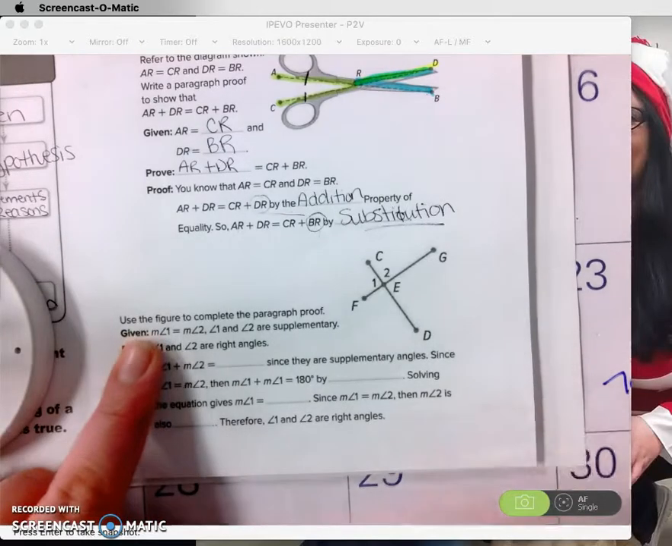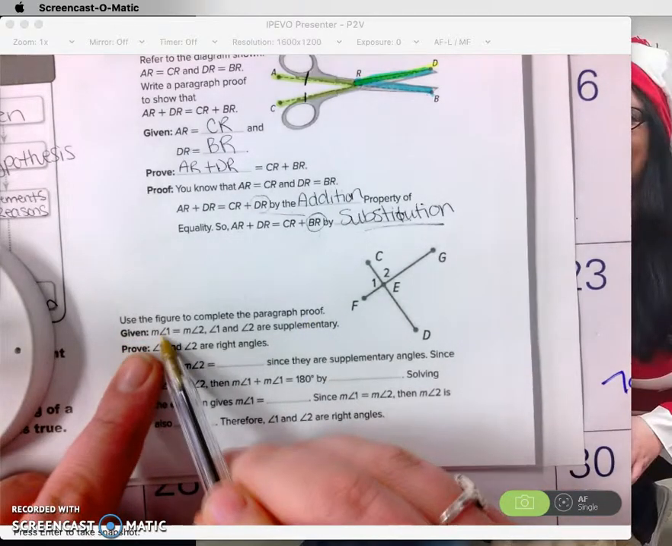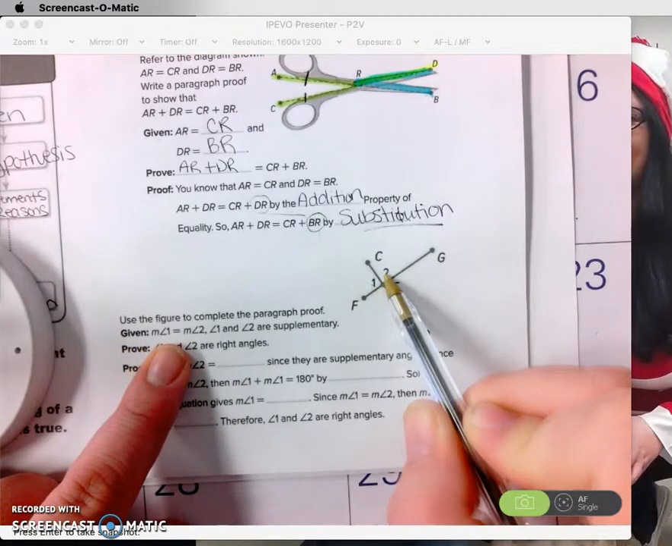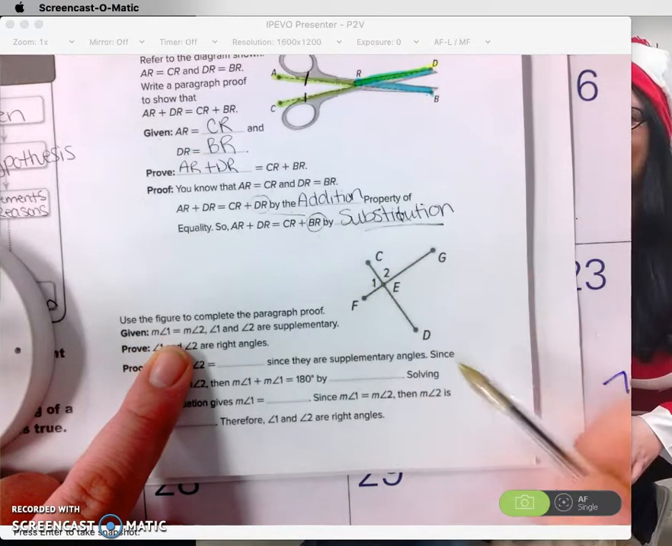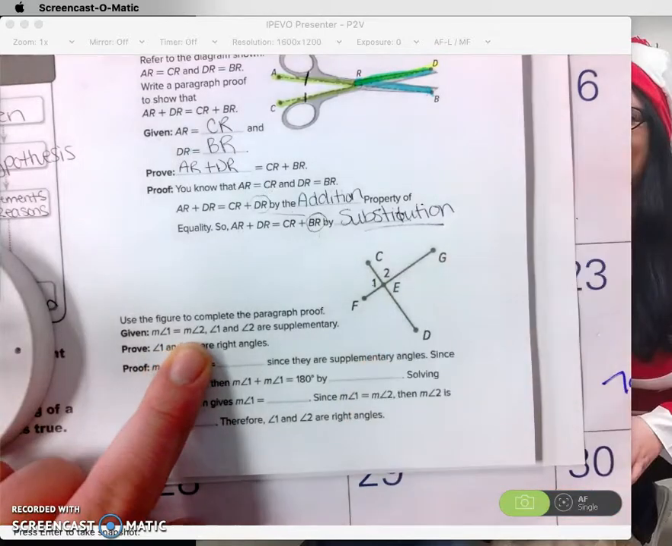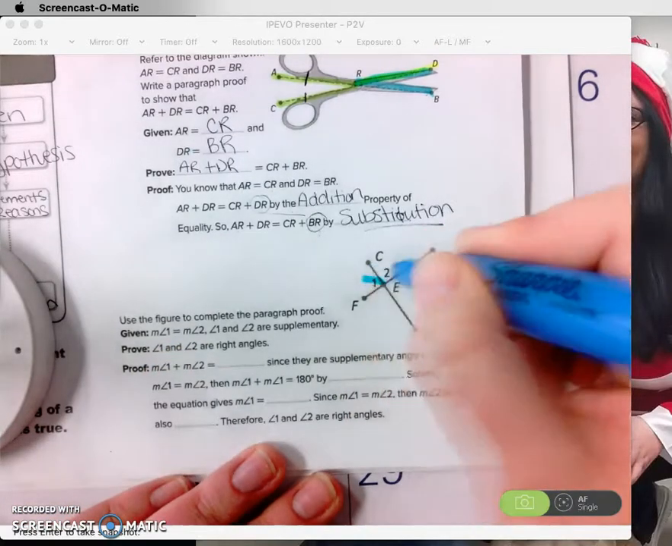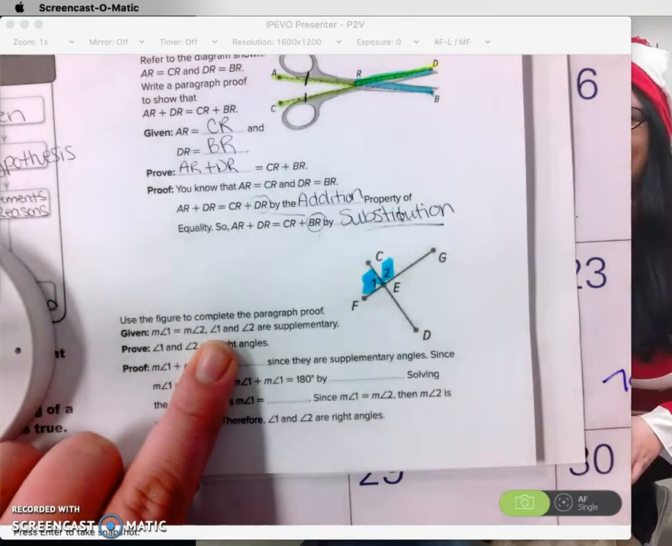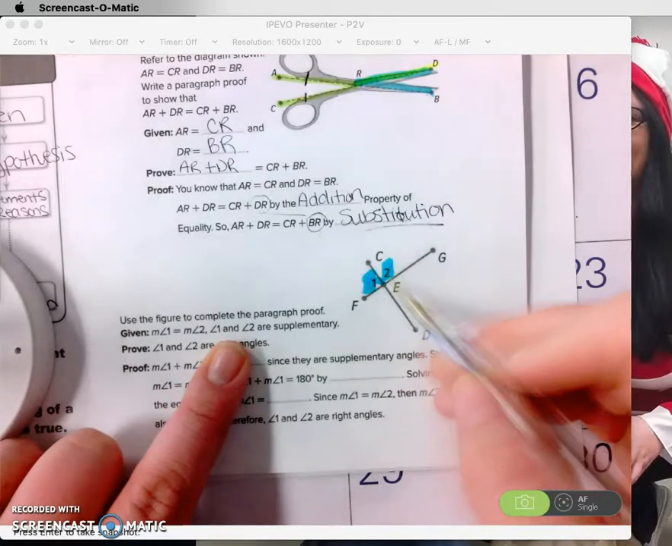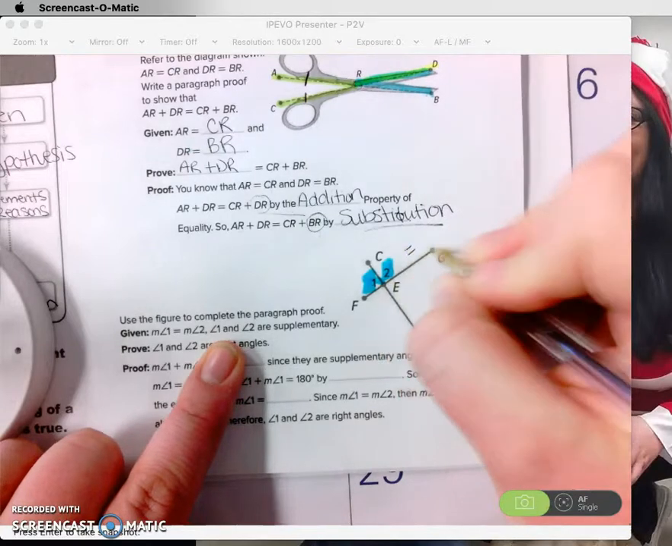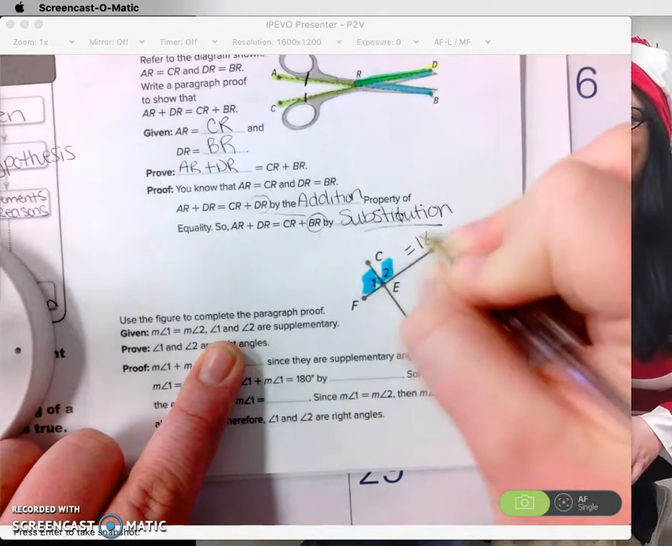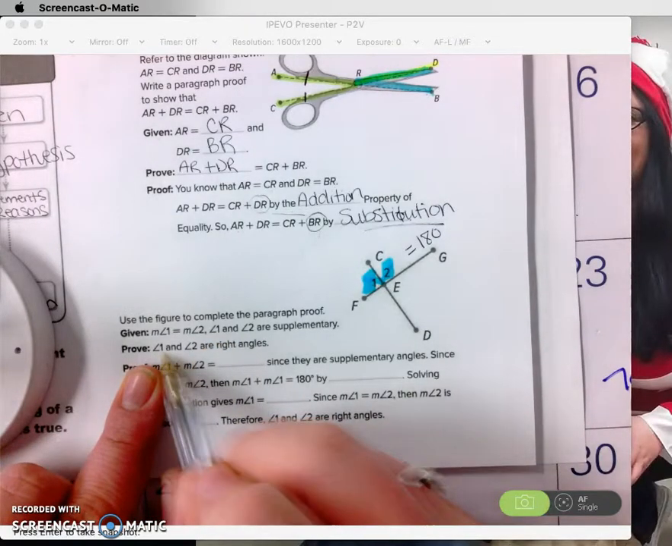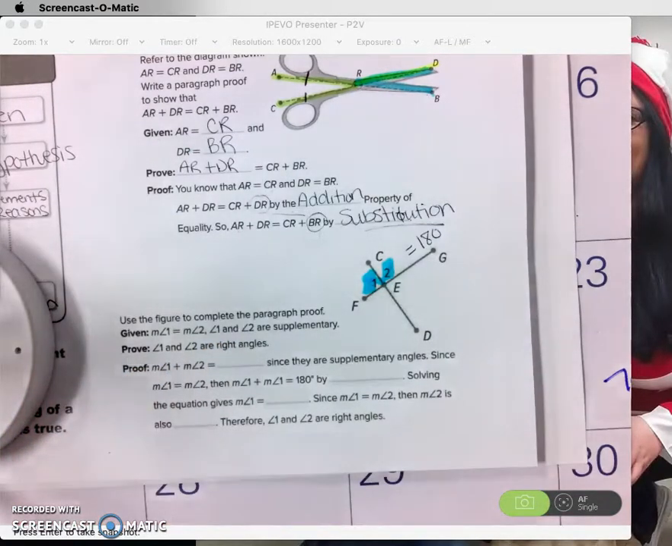Use the figure to complete the paragraph proof. So it's given that measure of angle 1 is equal to angle 2. So these two are equal. I could show it with this one is blue and this one is blue. Okay, angle 1 and angle 2 are also supplementary. So when I add them together, they're going to equal 180 degrees. We want to prove that angle 1 and angle 2 are right angles.